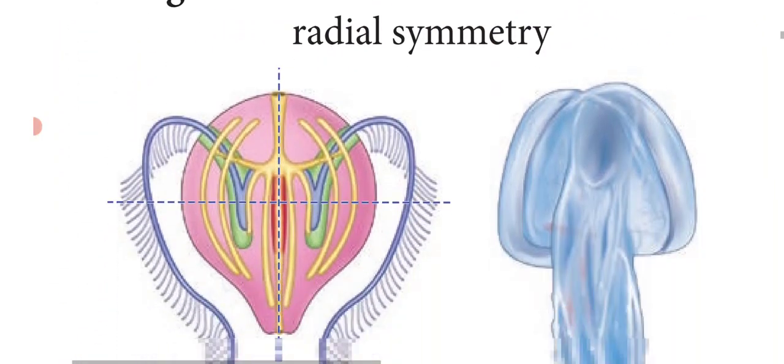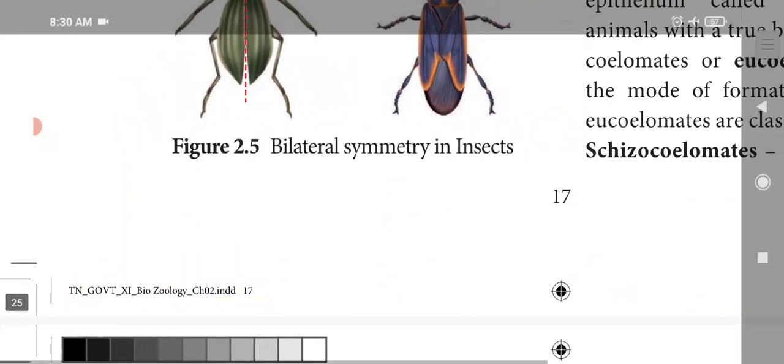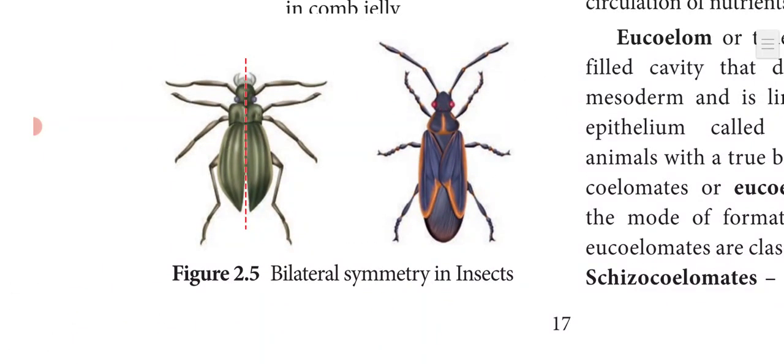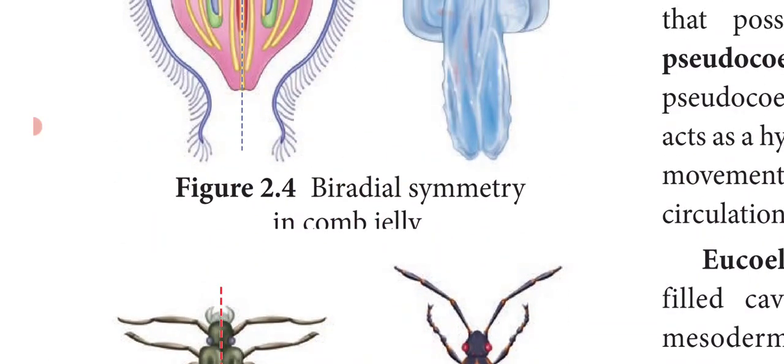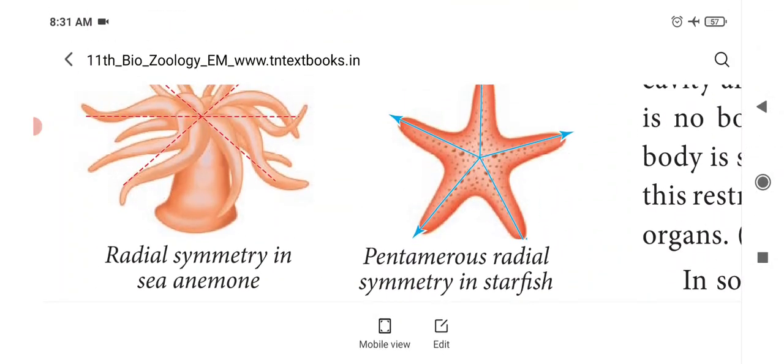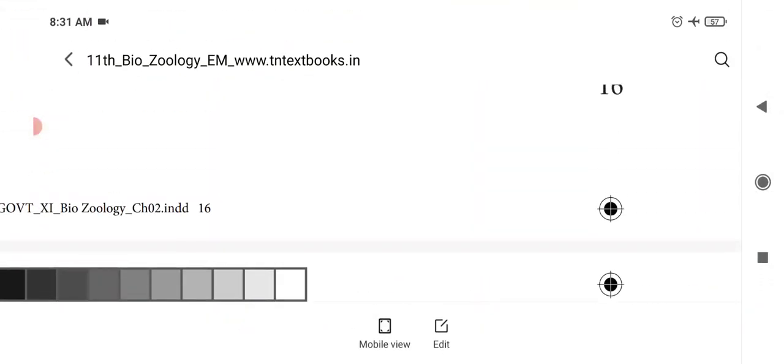Example, you can see bilateral symmetry in insects. When the insect is cut at the central plane, it gives two identical parts. So this is about the patterns of symmetry. Animals are classified based on the patterns of symmetry also. Go through this topic.